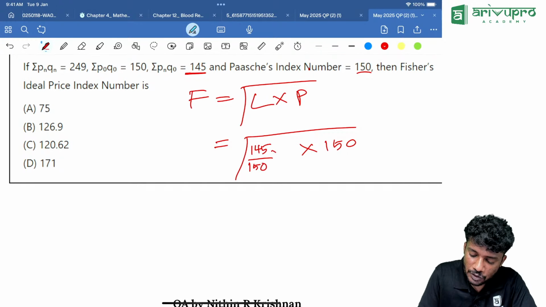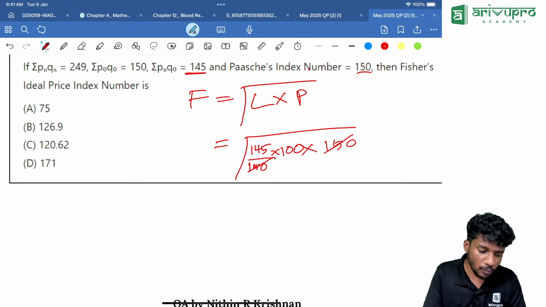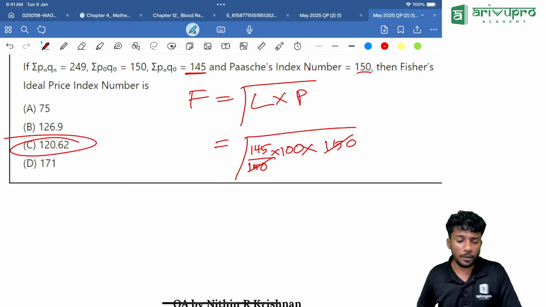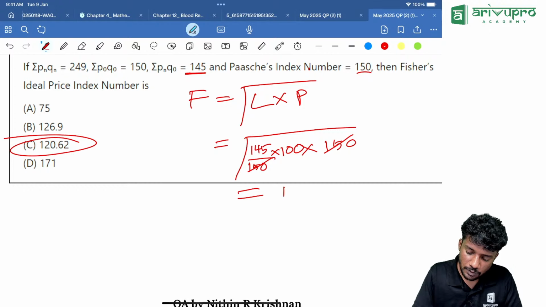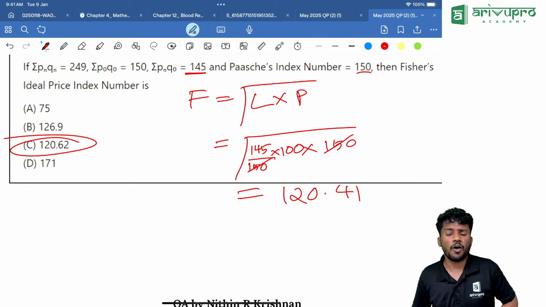Get me the answer, everyone. What is the answer? So 145 into 100, then equal to, then click the root. How much are you getting? 120.62. Option C is our answer. 120.41 I am getting. The nearest answer is option C.